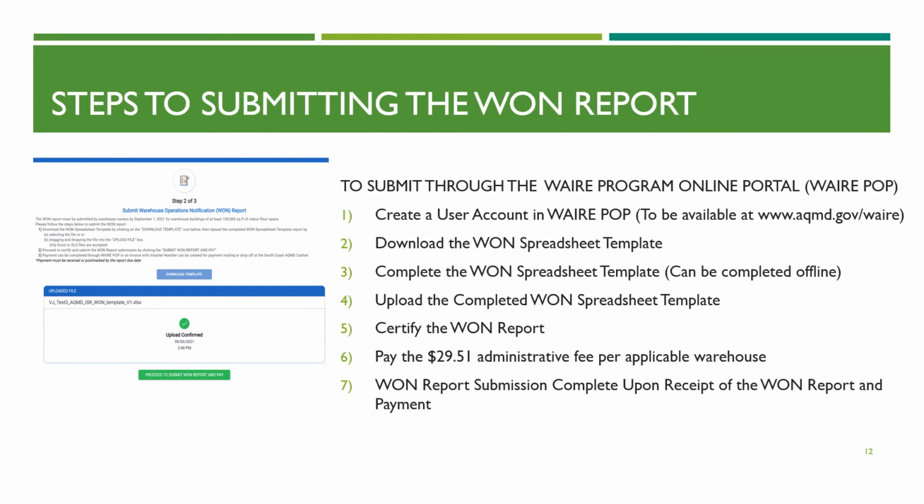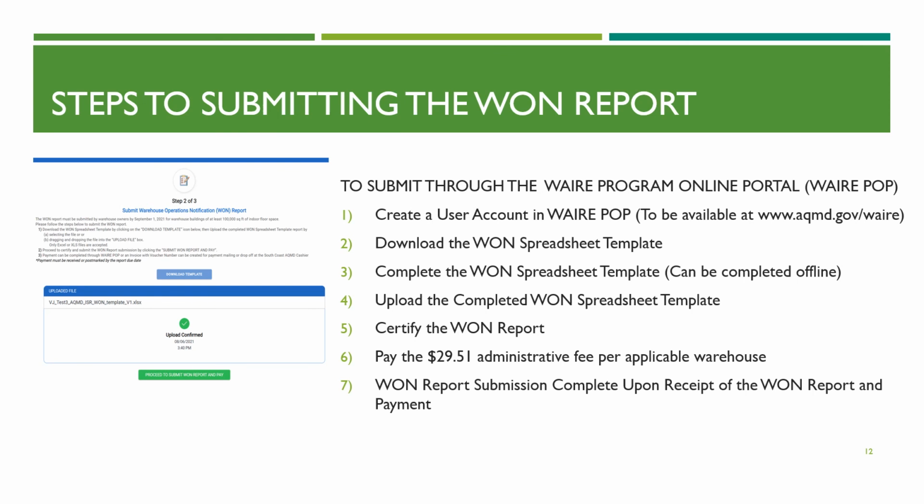There are several steps to submit a WAN report through WAIRE POP. The first step is to create a user account in WAIRE POP, which is accessible through the WAIRE Compliance website, then downloading the final version of the WAN Spreadsheet Template, which is available on WAIRE POP. Upon filling out and completing the final version of the WAN Spreadsheet Template, the warehouse owner must upload the completed final version back onto WAIRE POP. Again, only the final version of the WAN Spreadsheet Template is accepted on WAIRE POP.